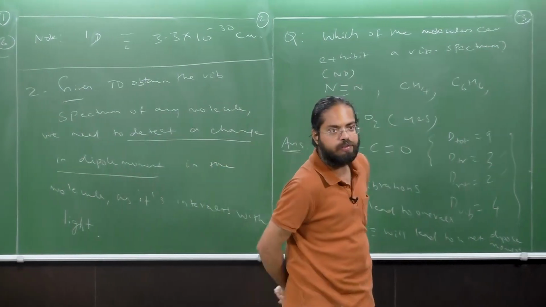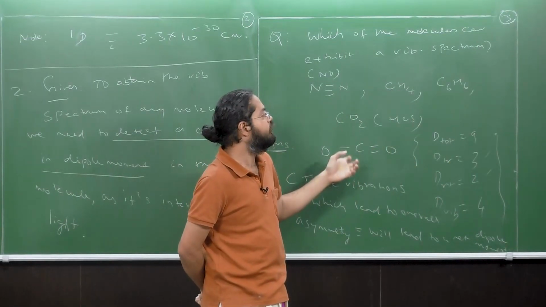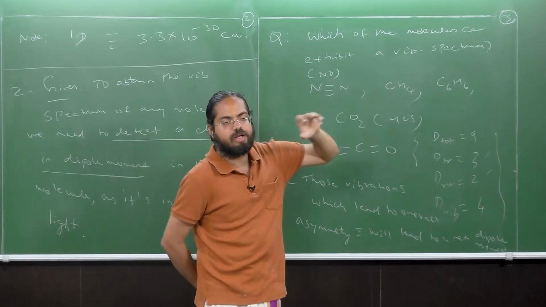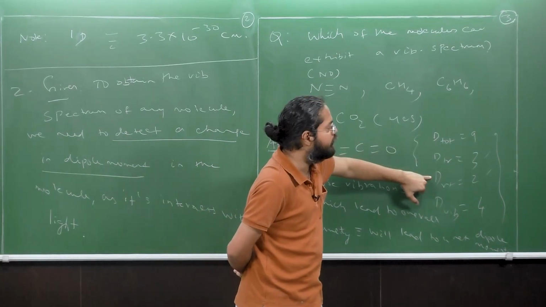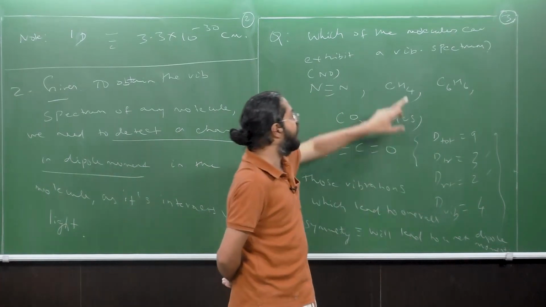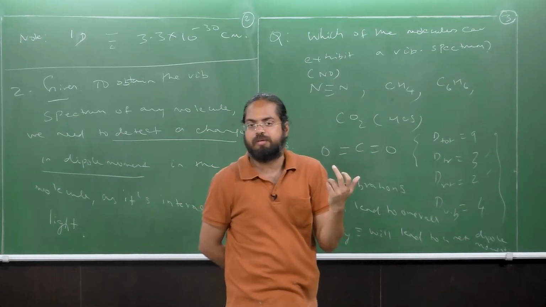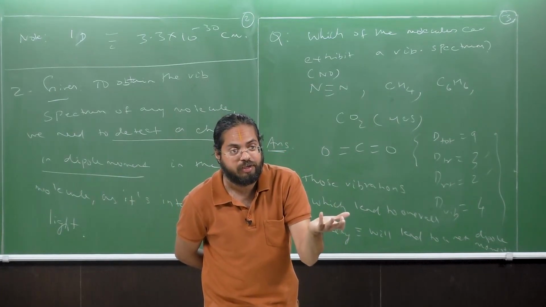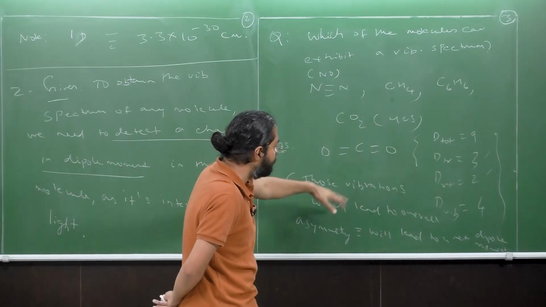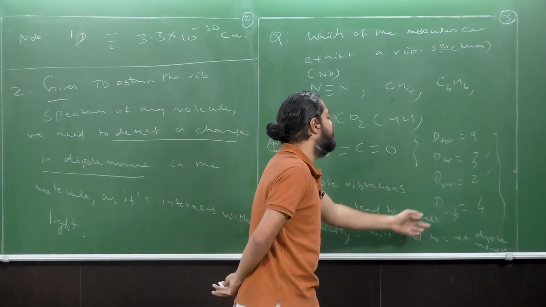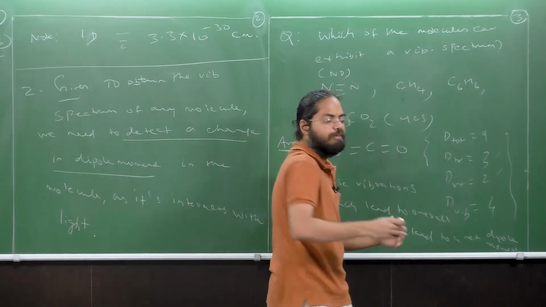What about CH4? It's easy to see. It's going to be a more complicated case than carbon dioxide. Instead, you have 4 plus 1, 5 atoms. The total number of degrees of freedom is going to be 15, minus 3, minus 3. 15 minus 6 is going to be 9. So this has 9 degrees of vibrational freedom. If it has 9 degrees of vibrational freedom, not all of them can be symmetric. There is going to be some combination which leads to some overall asymmetry, which means that there will be a net dipole moment change, and therefore it will exhibit a vibrational spectrum.